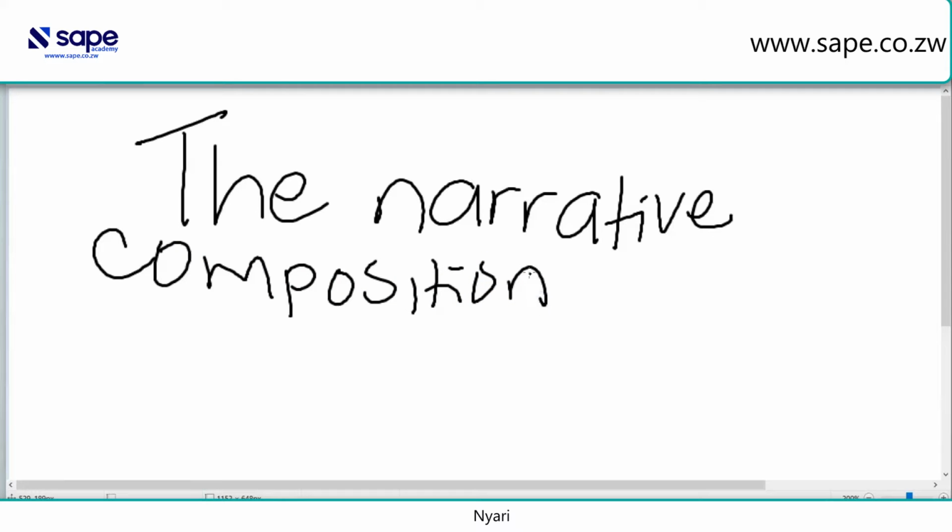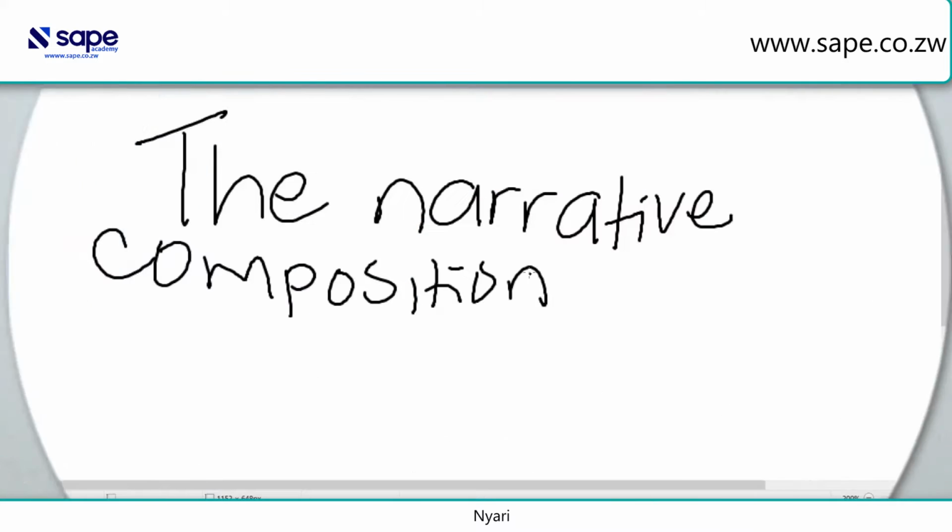So what is the narrative composition? The definition is a composition that tells a story, whether real or imagined. So when I'm saying real, it means this is a story that you could have experienced, like a real life story, right? Or it could be one that's in your head that you could just imagine, all right? So let me just write the definition for you.